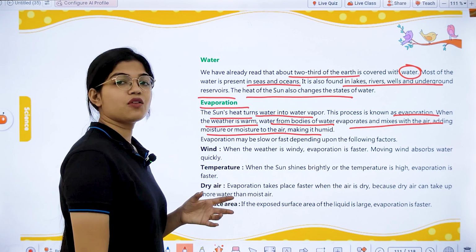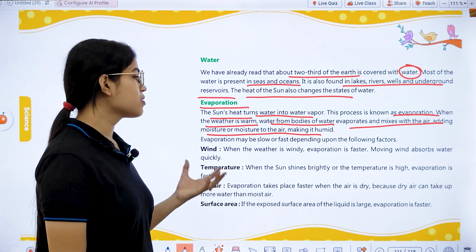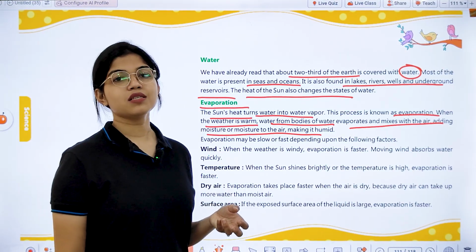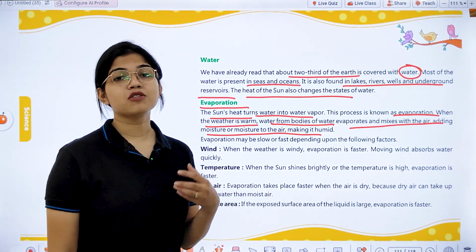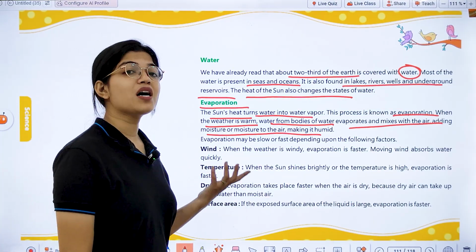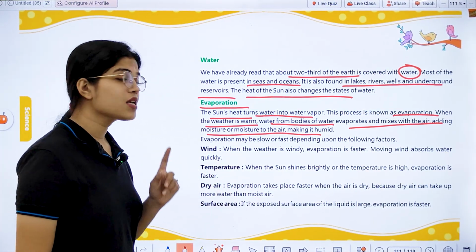Now this process of evaporation depends upon some factors. That means the rate of evaporation changes. Sometimes it may be slow or sometimes it may be fast due to certain factors. Now what are those factors?